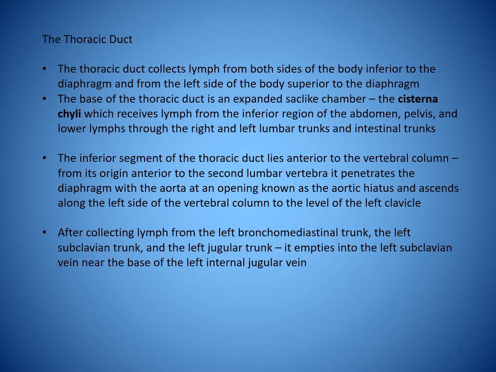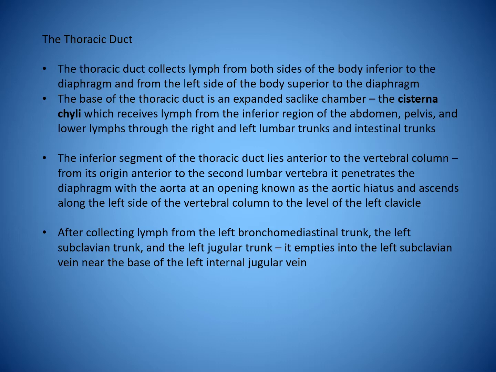The thoracic duct collects lymph from both sides of the body inferior to the diaphragm, and from the left side of the body superior to the diaphragm. The base of the thoracic duct is an expanded sac-like chamber known as the cisterna chyli, which receives lymph from the inferior region of the abdomen, pelvis, and lower limbs through the right and left lumbar trunks and intestinal trunks.